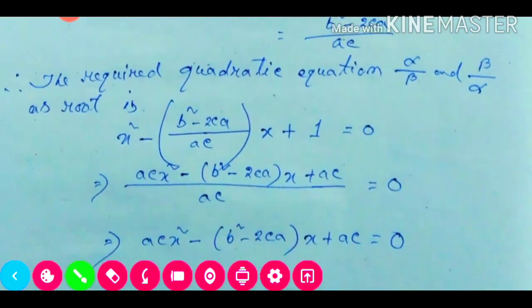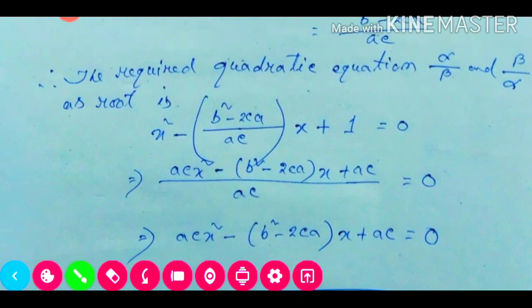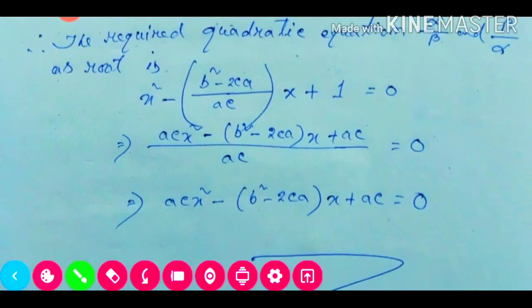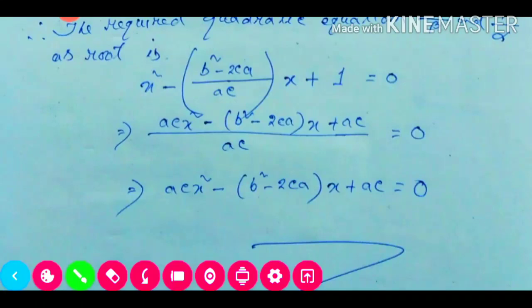If we take the LCM, it will be AC, and the numerator will be AC x square minus b square minus 2ca into x plus AC into 1, so AC only remains. Now if we do cross multiplication, AC into 0 will be 0, so the required quadratic equation will be AC x square minus, in brackets, b square minus 2ca, into x plus AC is equal to 0. Now we'll do the next question.